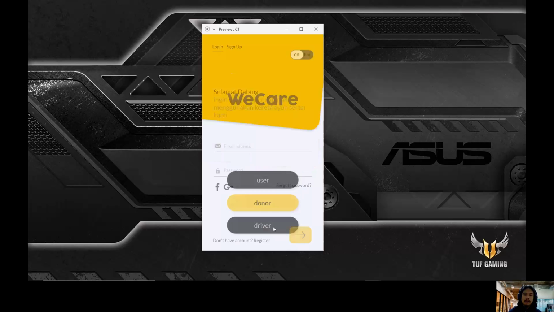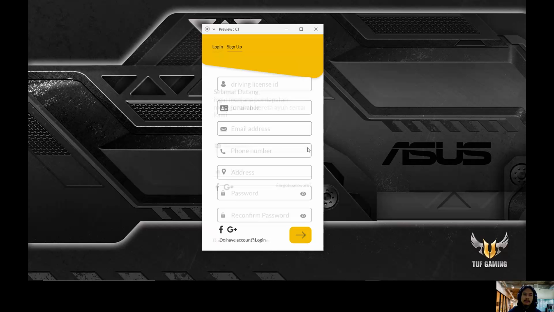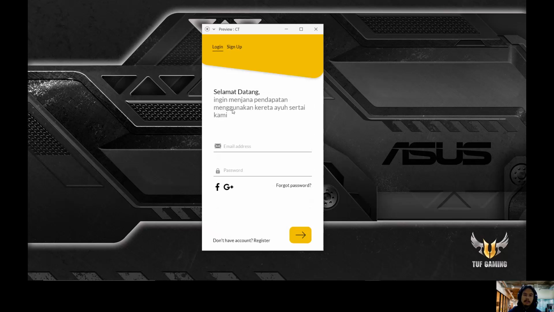And finally, we go to the driver. So the driver is basically the one who will be transporting the users and also delivering food to the users. So once again, they have to register, and they have to have a driving license ID, which will also be provided by the authorities, and they will be verified, all of their credentials, and they have to log in once again, just like the other two users mentioned.